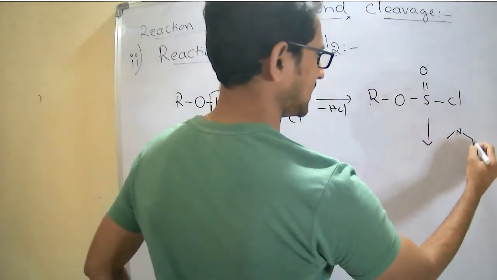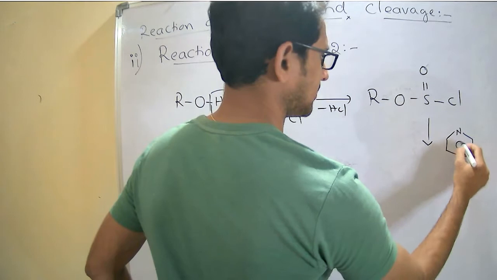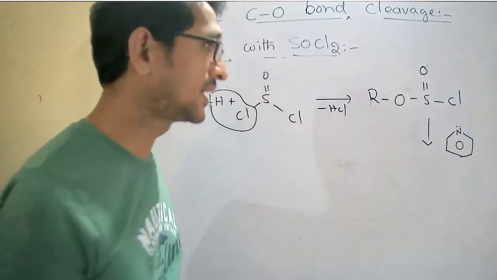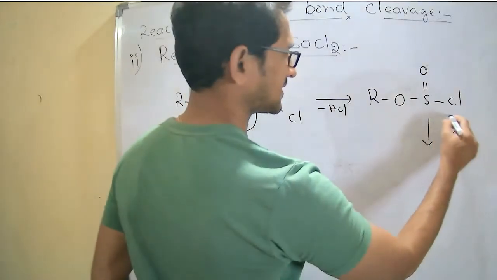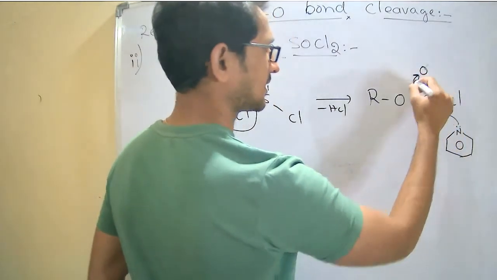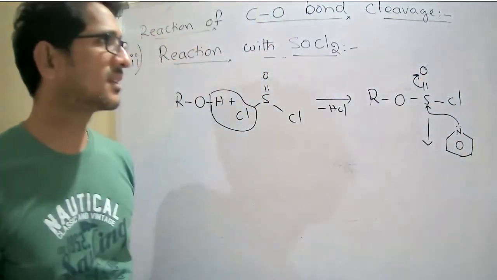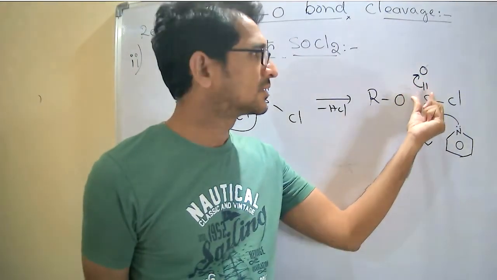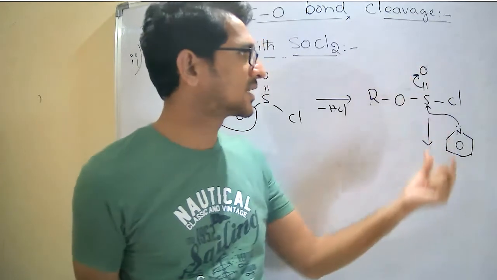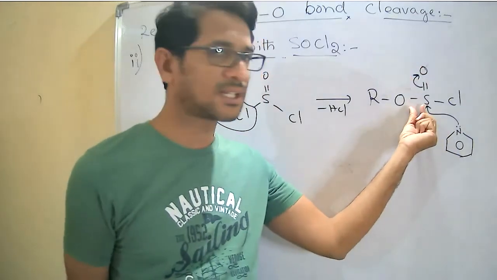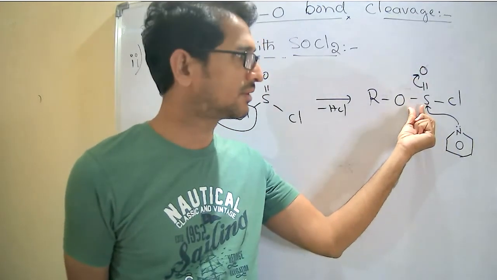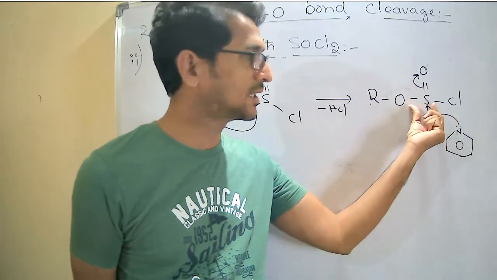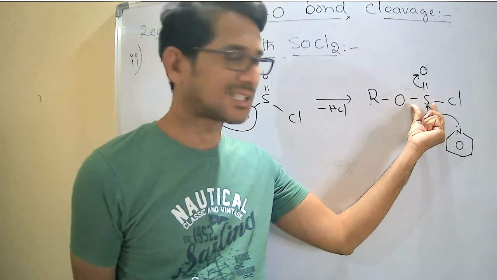Now pyridine attacks, because the lone pair on pyridine is present outside of the ring. The lone pair attacks at the sulfur center. For the same reason as before, the electrons between the sulfur and oxygen transfer towards the oxygen side, so an electrophilic nature develops on the sulfur. Therefore, the nitrogen lone pair on pyridine attacks the electrophilic sulfur.